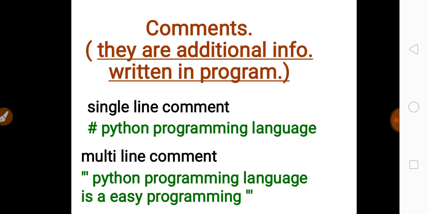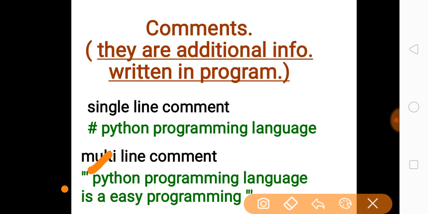Suppose you have a little more information and you cannot put all of it in one line, so you can use a multi-line comment. Multi-line comments start with a triple quote and end with a triple quote. I have given a 2-line comment over here. Notice that the triple quote is at the starting position and the triple quote at the end position, and in between I have given the information: Python programming language is easy programming. So this is a 2-line comment inside triple quotes.